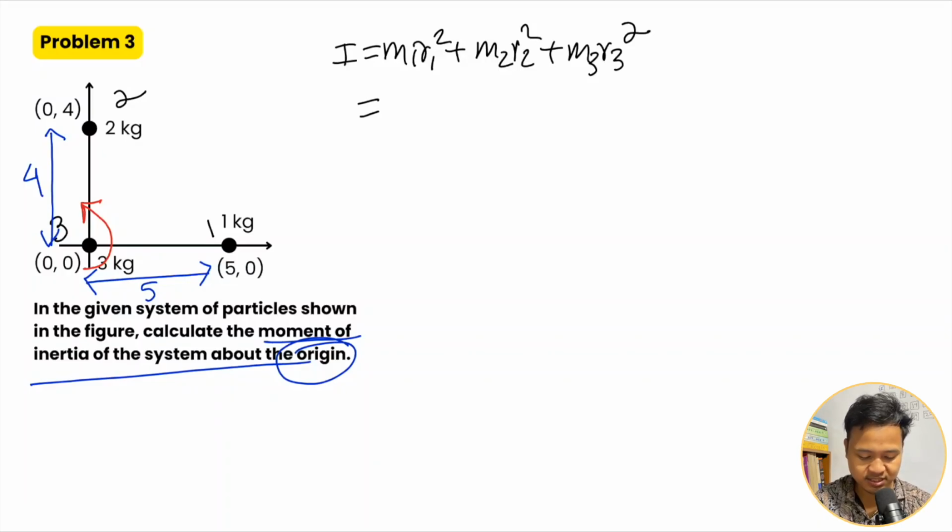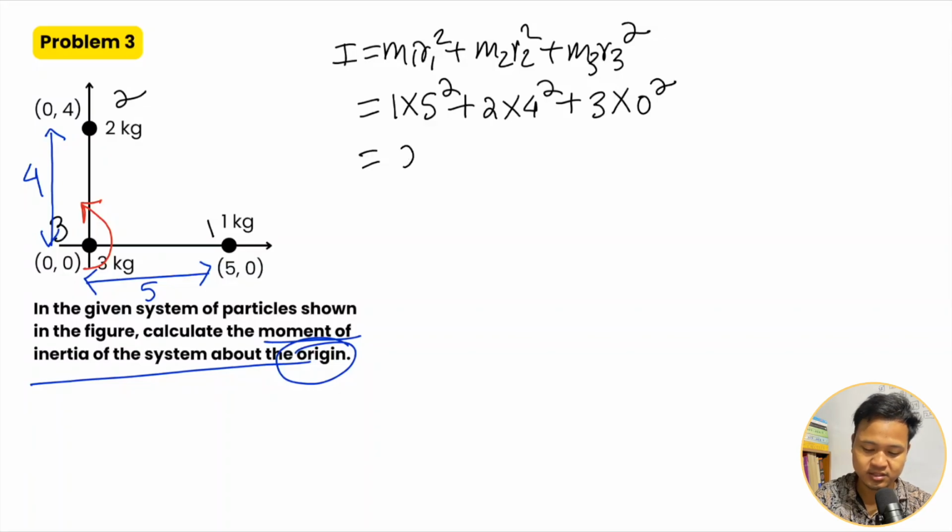And m3 is on the axis, so therefore m3 r3 is 0. Okay, the mass is on the axis, so the moment of inertia due to that mass is 0. So here you apply the values: 1 into 5 square plus 2 into 4 square plus 3 into 0 square.